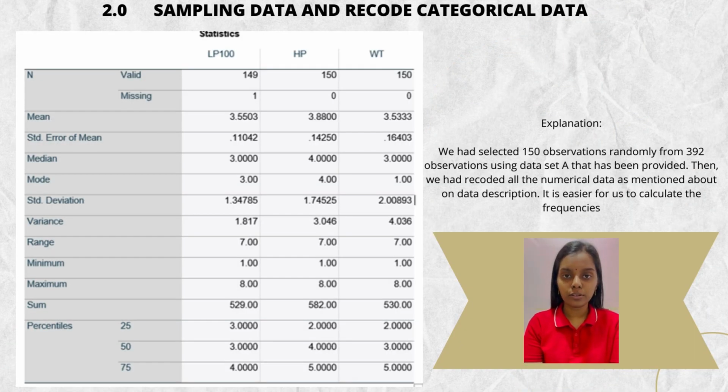Hi sir, my name is Turkadili Samsundra, my ID 822800046. Today I am here to present 2.0 sampling data and record categorical data. Here is statistic data. So we selected 150 observations randomly from 392 observations using data set A that has been provided. Then we recorded all the numerical data as mentioned above in the data description. It is easiest for us to calculate the frequencies.